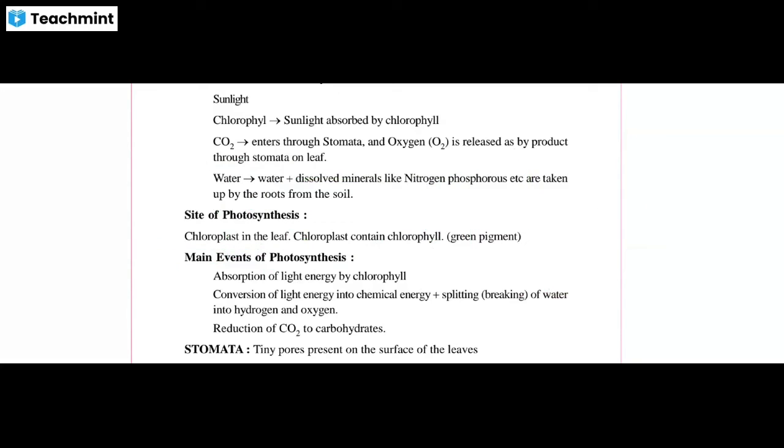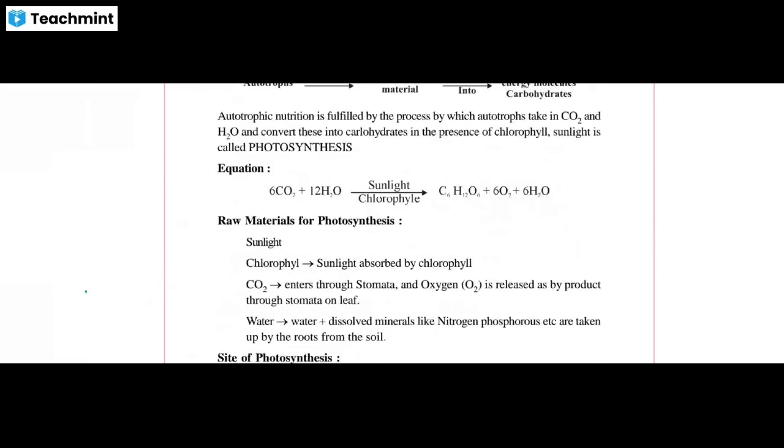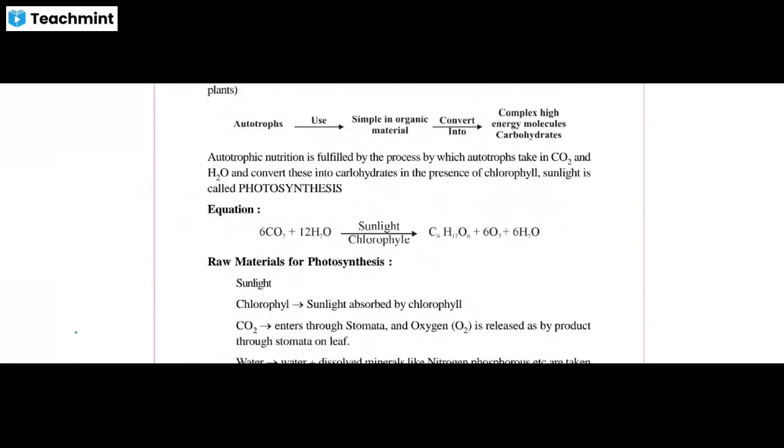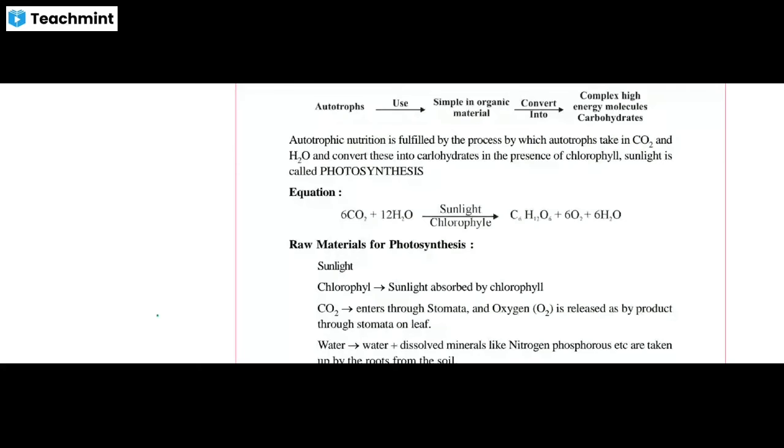What happens during photosynthesis? The absorption of light energy by chlorophyll. By the chlorophyll, sunlight is absorbed, and then conversion of light energy into chemical energy, because we all know that here a chemical reaction takes place. How does it take place?